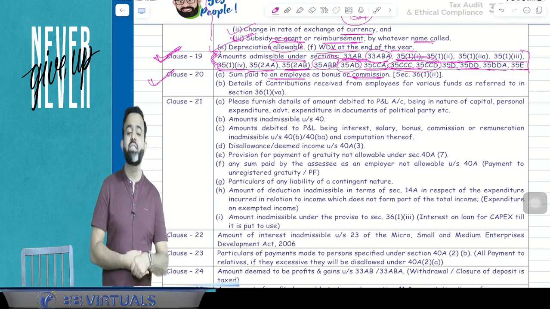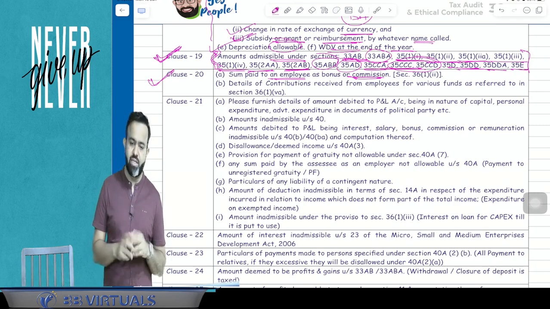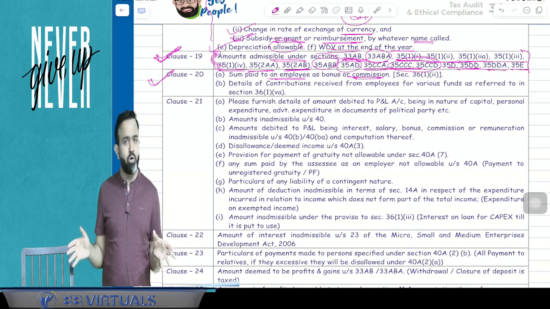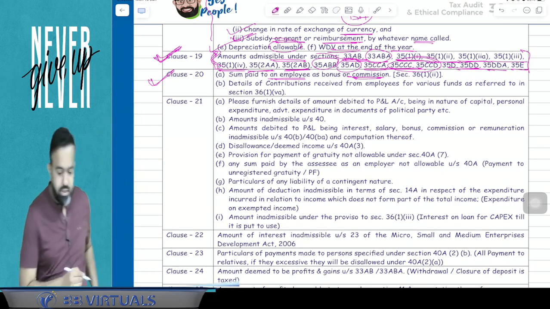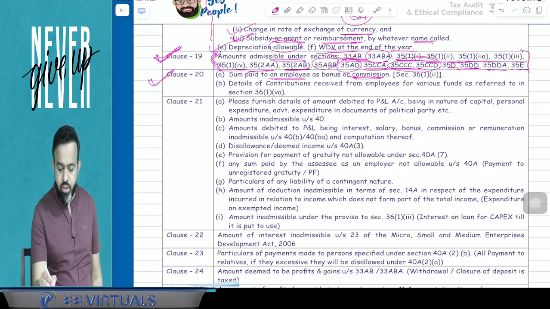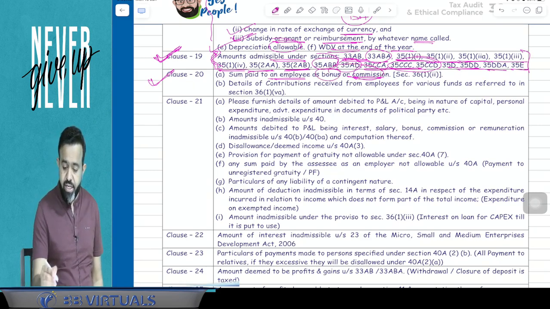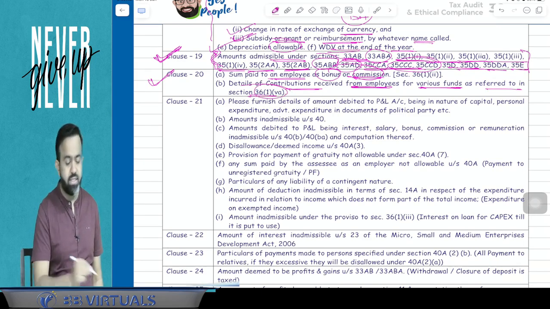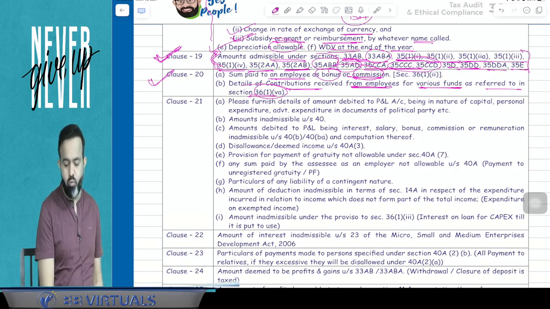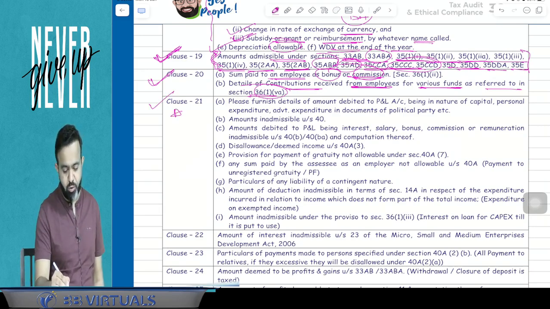Otherwise, it will be treated as income of the assessee, means income of the employer. You got my point or not? Yes. So what this point says, clause number 20, pay attention. Sum paid to employee as a bonus or commission. Detail of the contribution received from the employee for various funds as referred to in section 36 subsection 1, clause 5A. Now clause number 20 you have to remember.